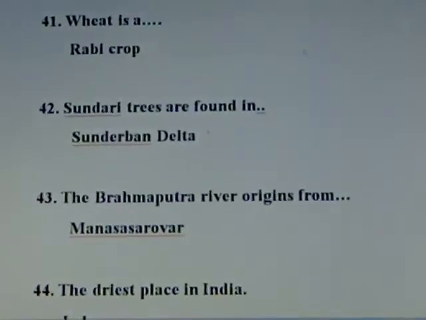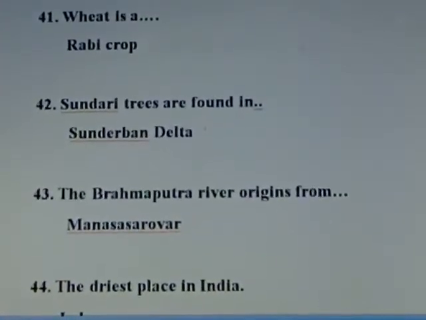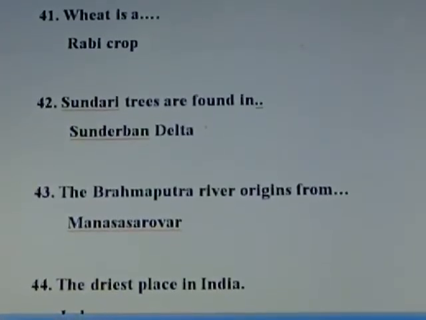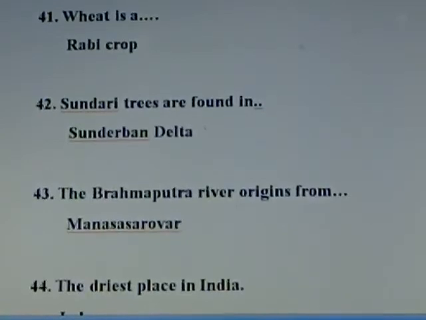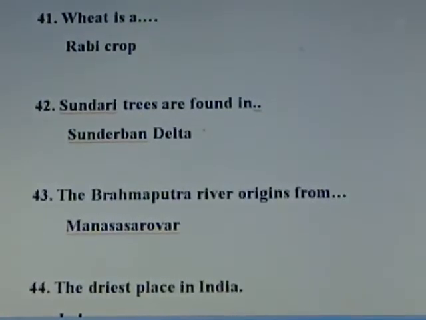There are three types of crops grown in India called Kharif, Rabi and Zaid. Watermelon is the example for Zaid crop in India.